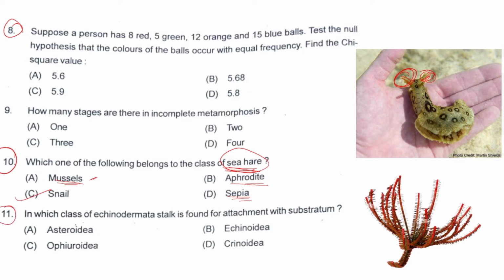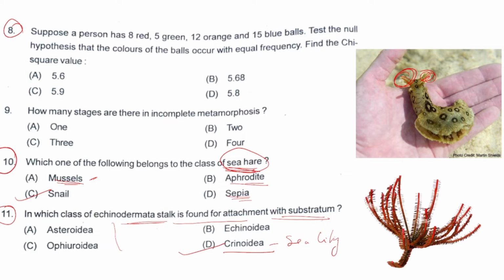Question number 11. In which class of Echinodermata is a stalk found for the attachment with substratum? The right answer for this will be option D, that is Crinoidea. Any other class of Echinodermata does not possess any stalk for the attachment purpose. Crinoidea includes sea lilies and feather stars. Feather stars do not have this stalk for attachment. Sea lilies have it.